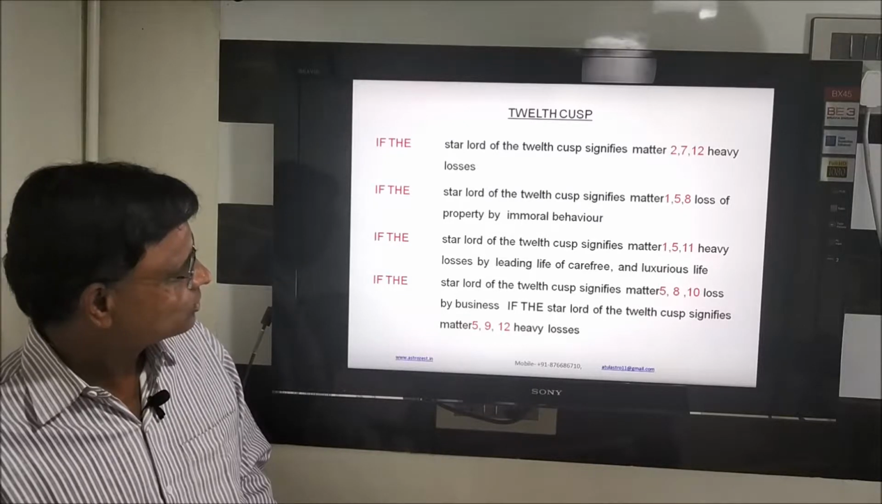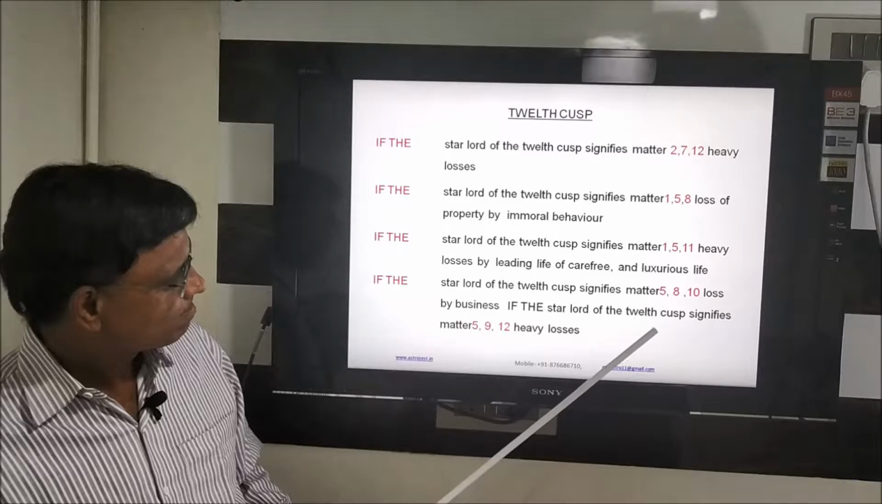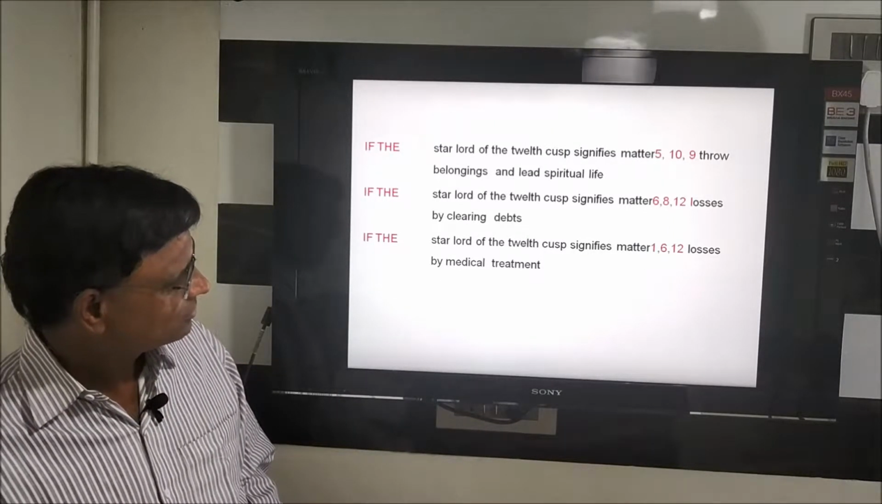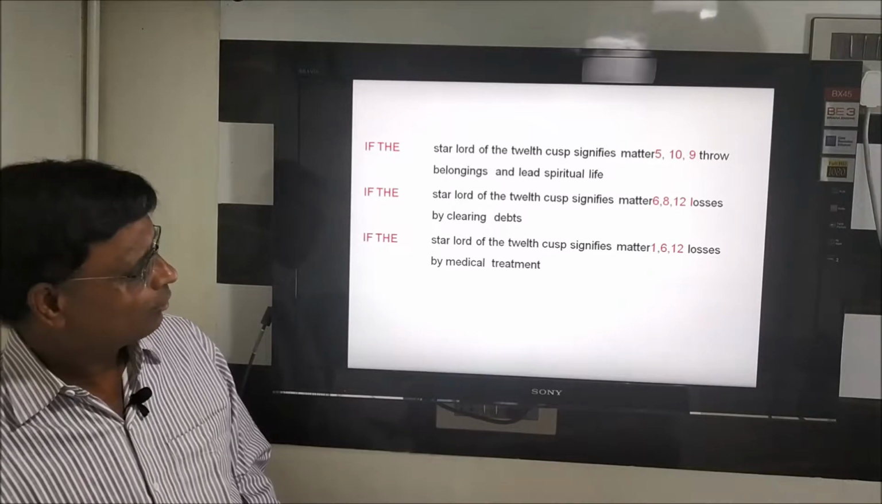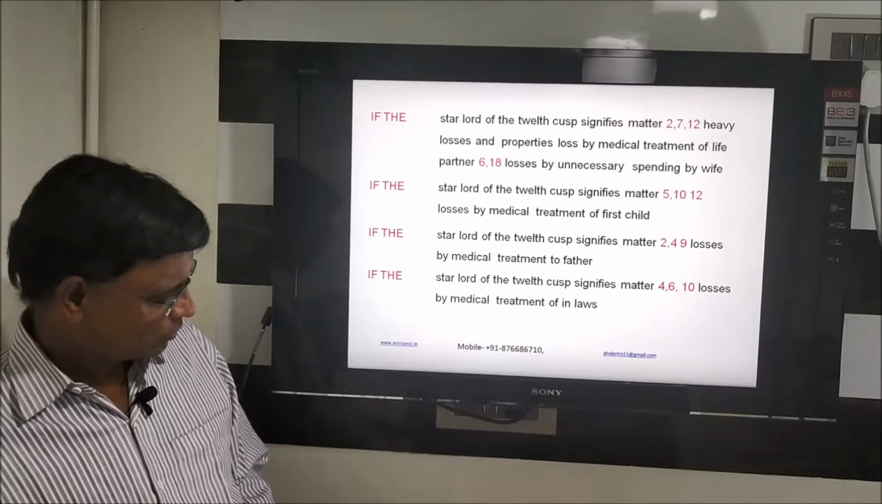So we entered the 12th cusp. See that? Go ahead for the 12th cusp equations: 6, 8, 12; 5, 6, 12; 1, 6, 12.